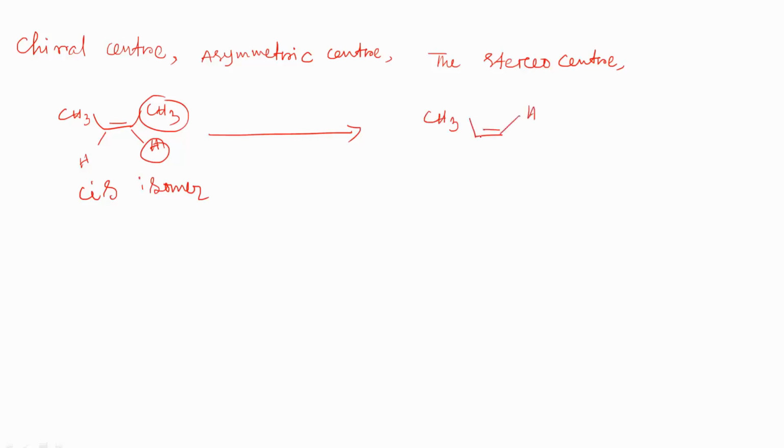Now this hydrogen is here and the CH3 group is here. The same kind of functional group is now opposite to each other. Now it is known as the trans isomer. So we have discussed up to this part in the previous class.